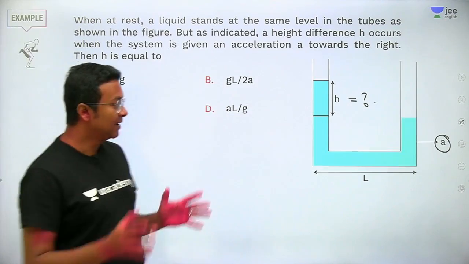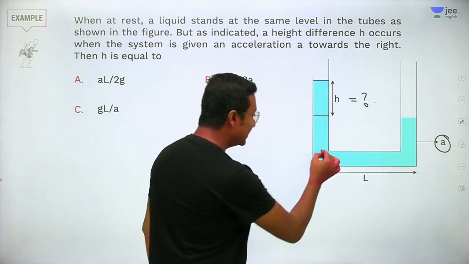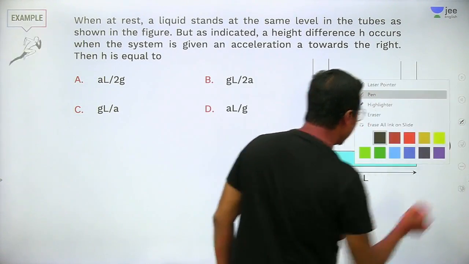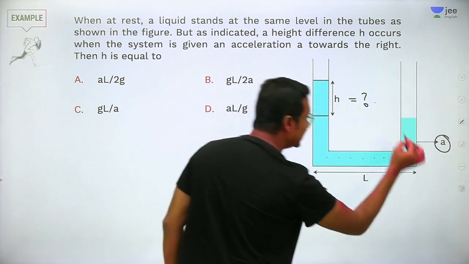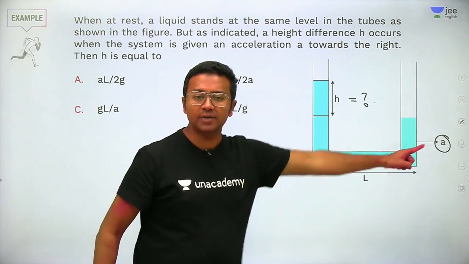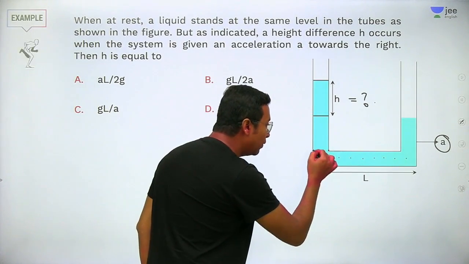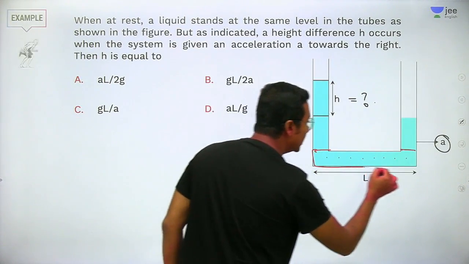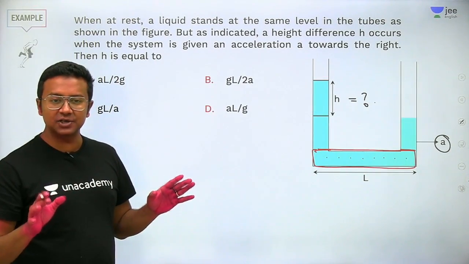Fine enough. Now students, try and understand that if it is going with an acceleration of A, then every point of the water is also going with the same acceleration A. Every point of the water on the bottom surface is going with an acceleration of A. If I take this entire liquid column on the horizontal limb, everyone is going with the same acceleration, right?